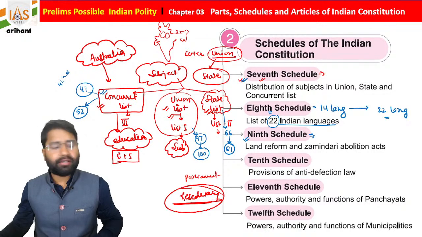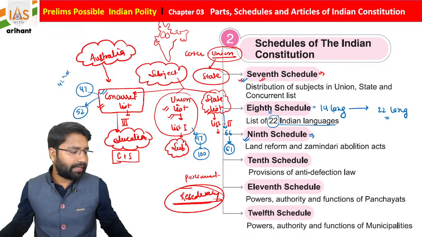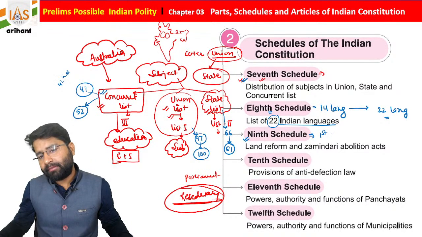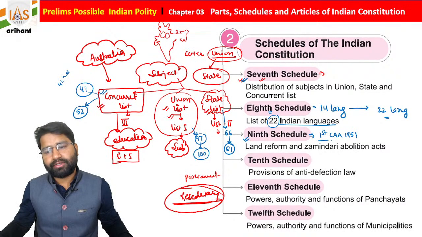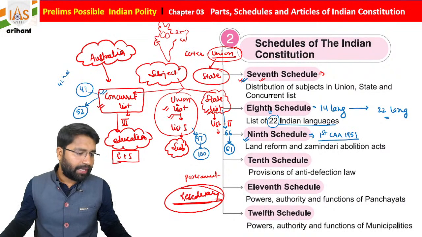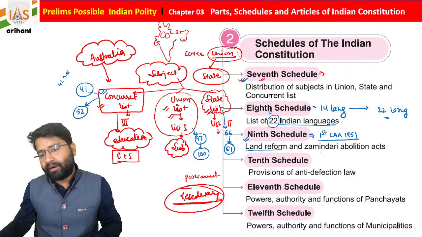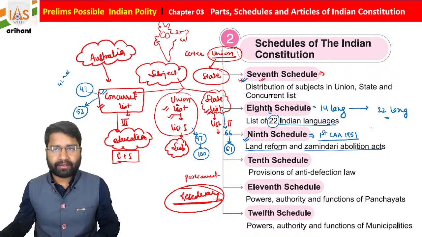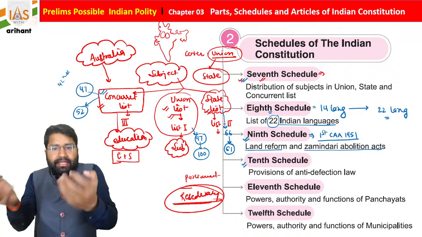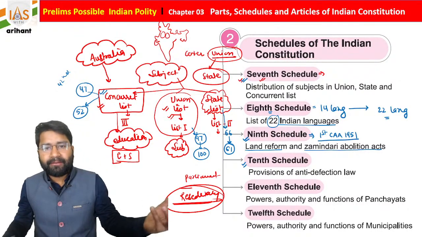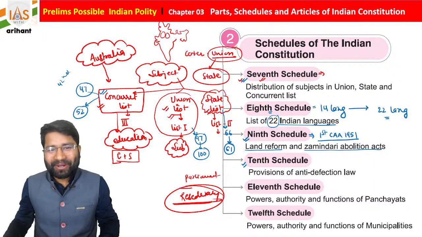Initially it was not there; it was added later by the First Constitutional Amendment Act of 1951, students. It is connected with the Land Reform and Zamindari Abolition Acts. Then we have the 10th Schedule. As you know, when the need arises, our constitution makers as well as the parliamentary body are going to modify this constitution, students.